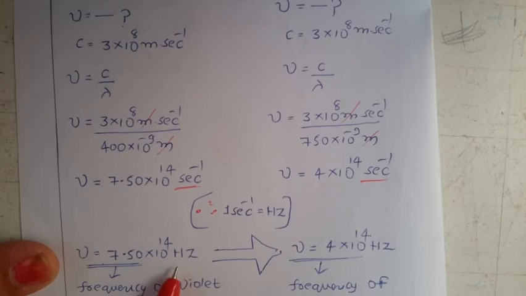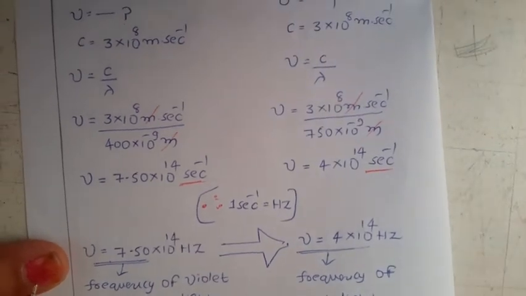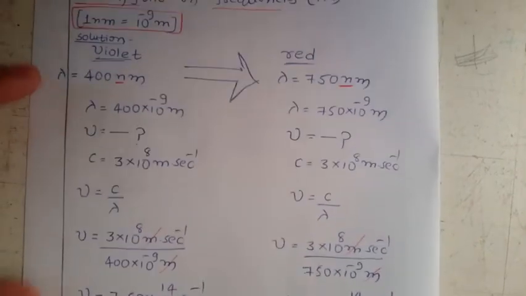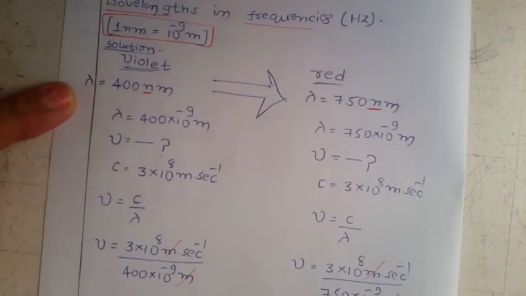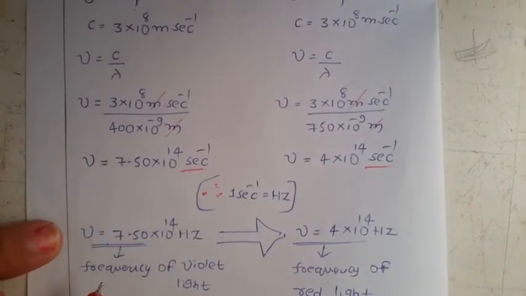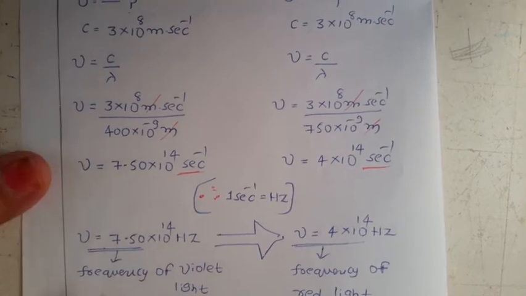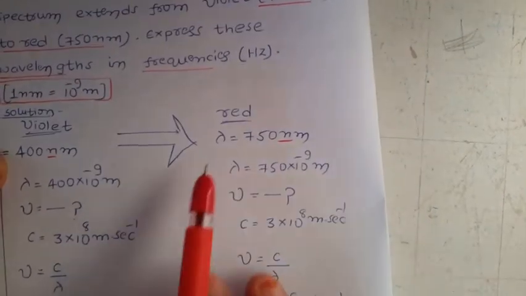7.5 × 10^14 hertz. This is the frequency of violet light. So what have we done? They gave the violet light lambda value, and we converted it into the frequency mu, in the units of hertz.